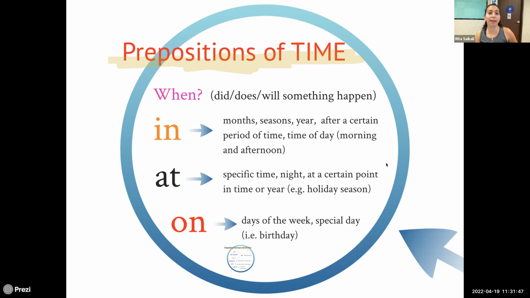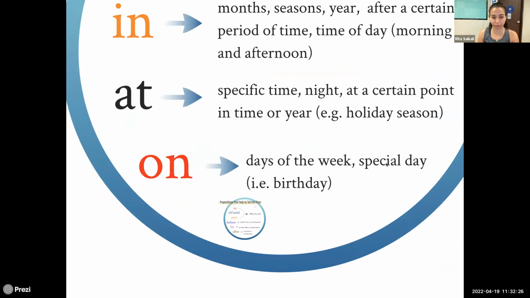On is another one that we use often, and that is like on a certain day of the week or on a special day. For example, I'm going on Monday. My family is visiting on the 2nd, or on Tuesday or on Saturday, right? I'm having a party on my birthday. Christmas party is on the 24th. Okay. Questions so far? No questions. Awesome.